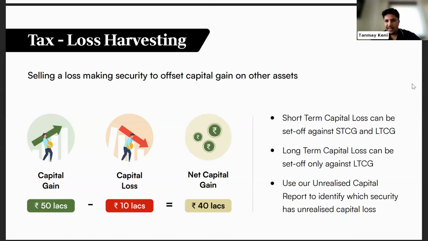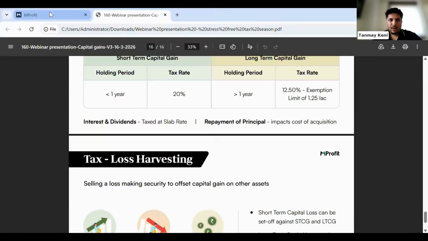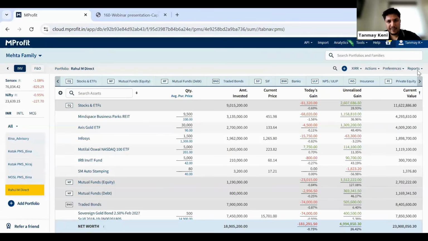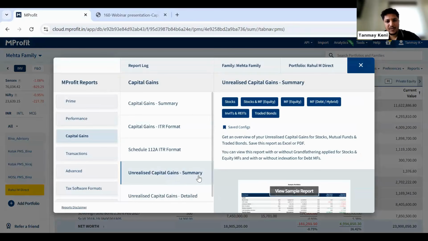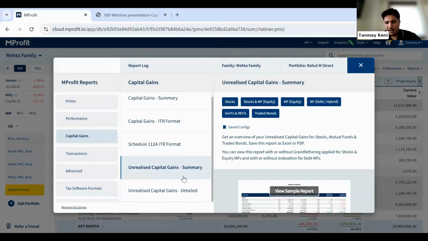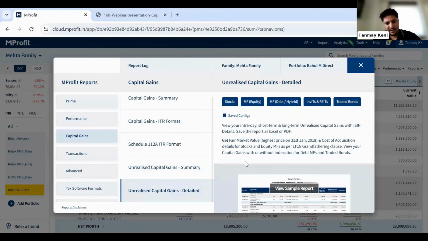Yeah, and we basically provide a ready-made report for realized capital gain, which I was showing you, book profit and loss. We also provide unrealized capital gains, which you can definitely use for tax loss harvesting purposes. So there are two reports available. One is a summary report and second is a detailed report. I'll recommend you to go with the detailed report. Just for the demonstration, I'll open the actual report here.